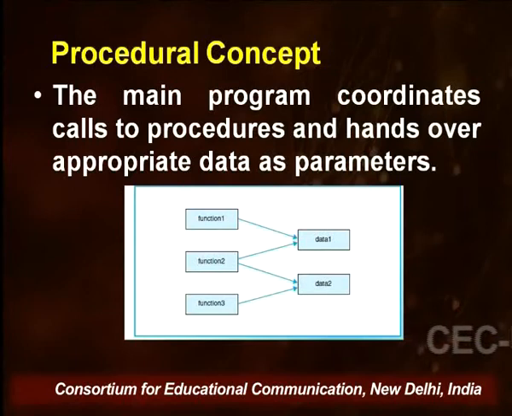Ultimately it is the main procedure or main function which is going to call and handle all these functions, function 1, function 2 and function 3, and these functions are free to access data. So basically the main program is coordinating all calls to functions or procedures, which are your function 1, function 2 and function 3, as you have seen.